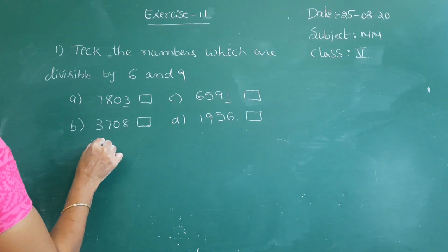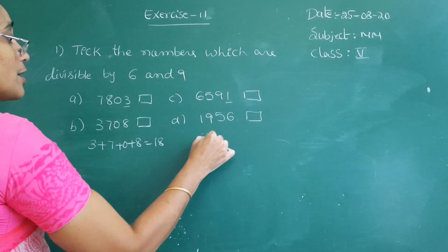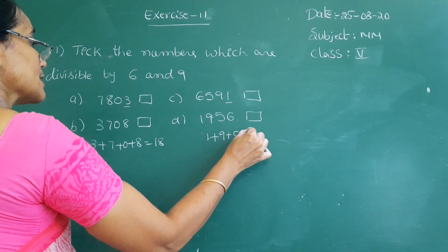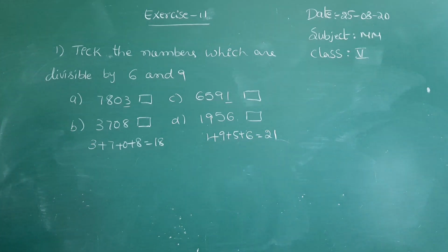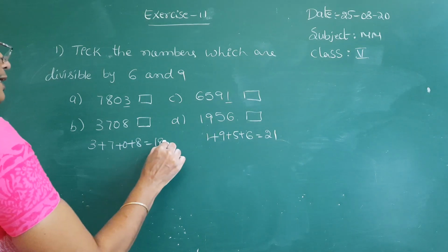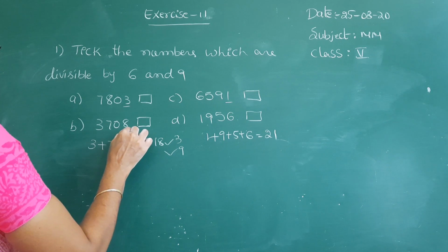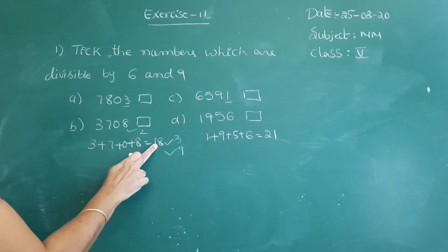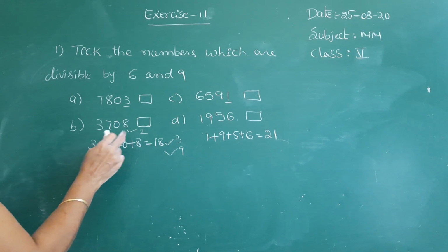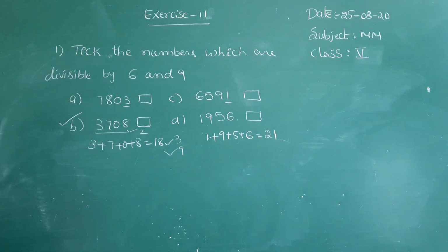Add the digits, sum of the digits. 3708: 3 plus 7 plus 0 plus 8, how much is it? 18. Here also you have to add 1 plus 9 plus 5 plus 6. So 10 and 11, 21. Okay. See, it is divisible by 3 and it is divisible by 9. It is divisible by 2 also, it is an even number. 2 and 3 means it is divisible by 6, and the sum of the digits is divisible by 9, so this number is completely divisible by both 6 and 9.